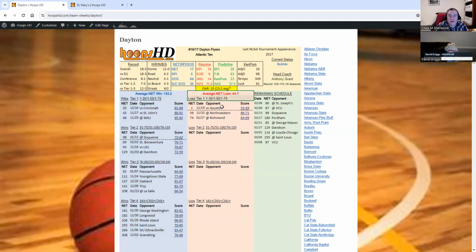Separated by tier. The red is your losses, separated by tier. At the very top of each column, average net win and average net loss. That's the average net of the teams that you've beaten and the average net of the teams that you've lost to. That's a number that's on the official NCAA team sheet.